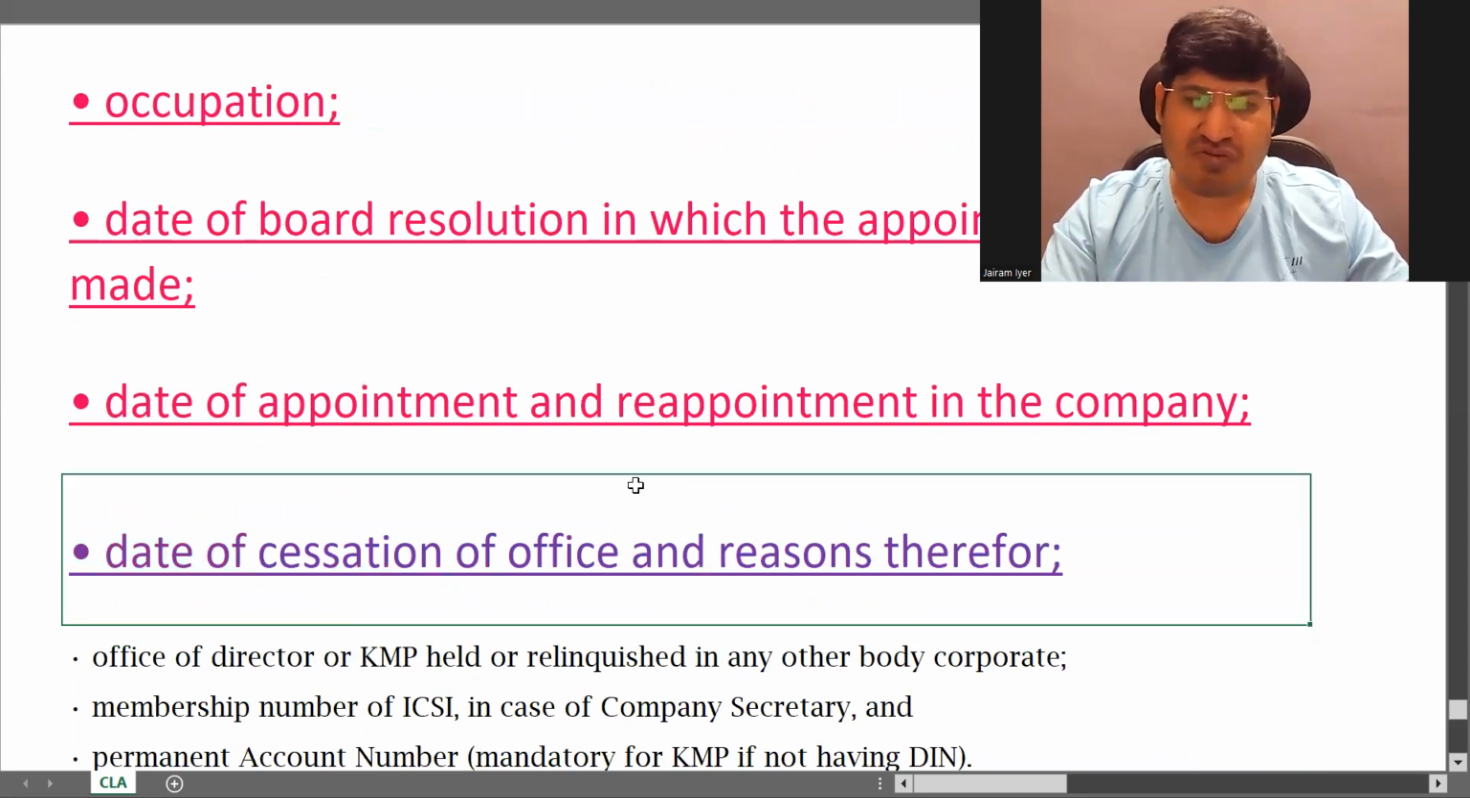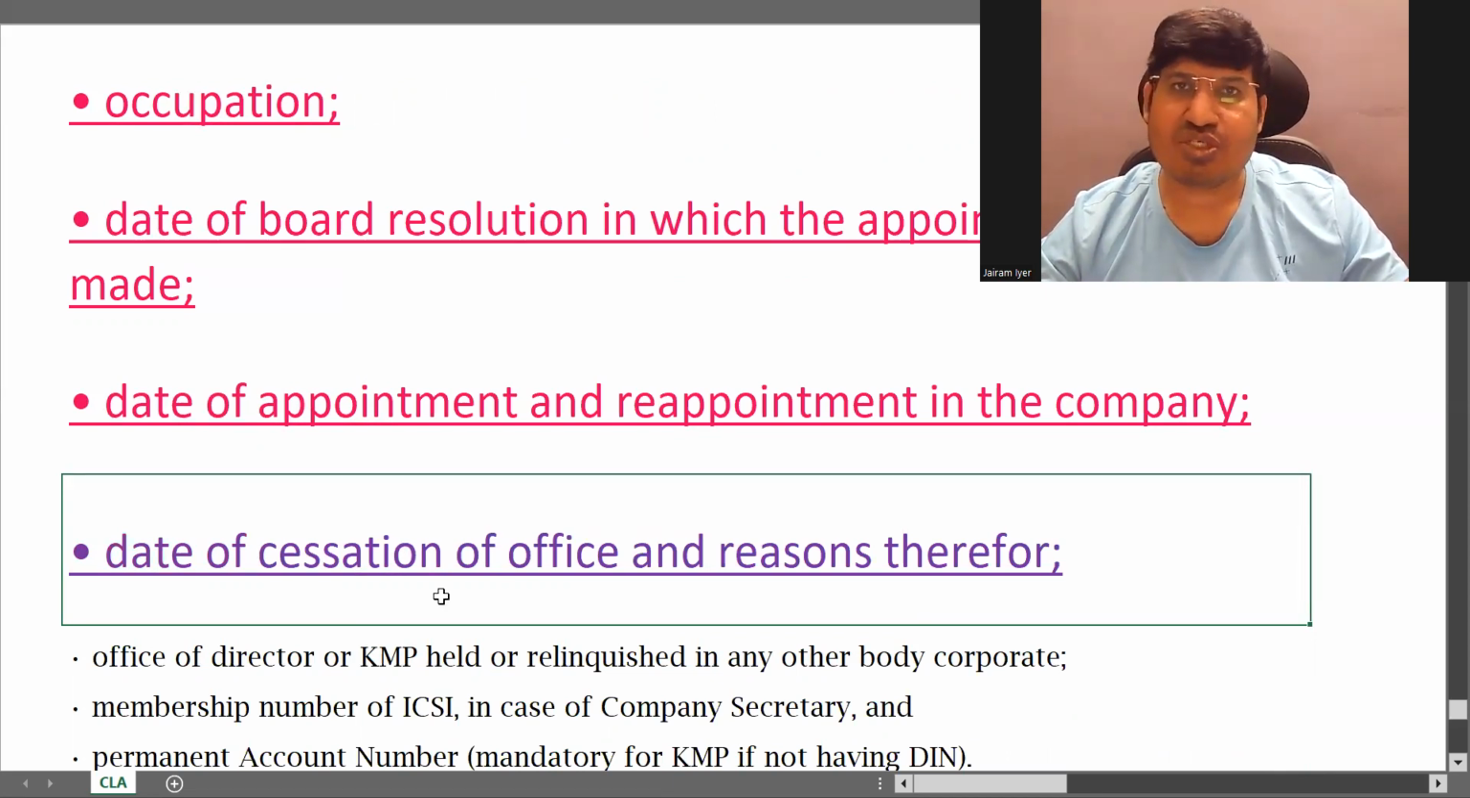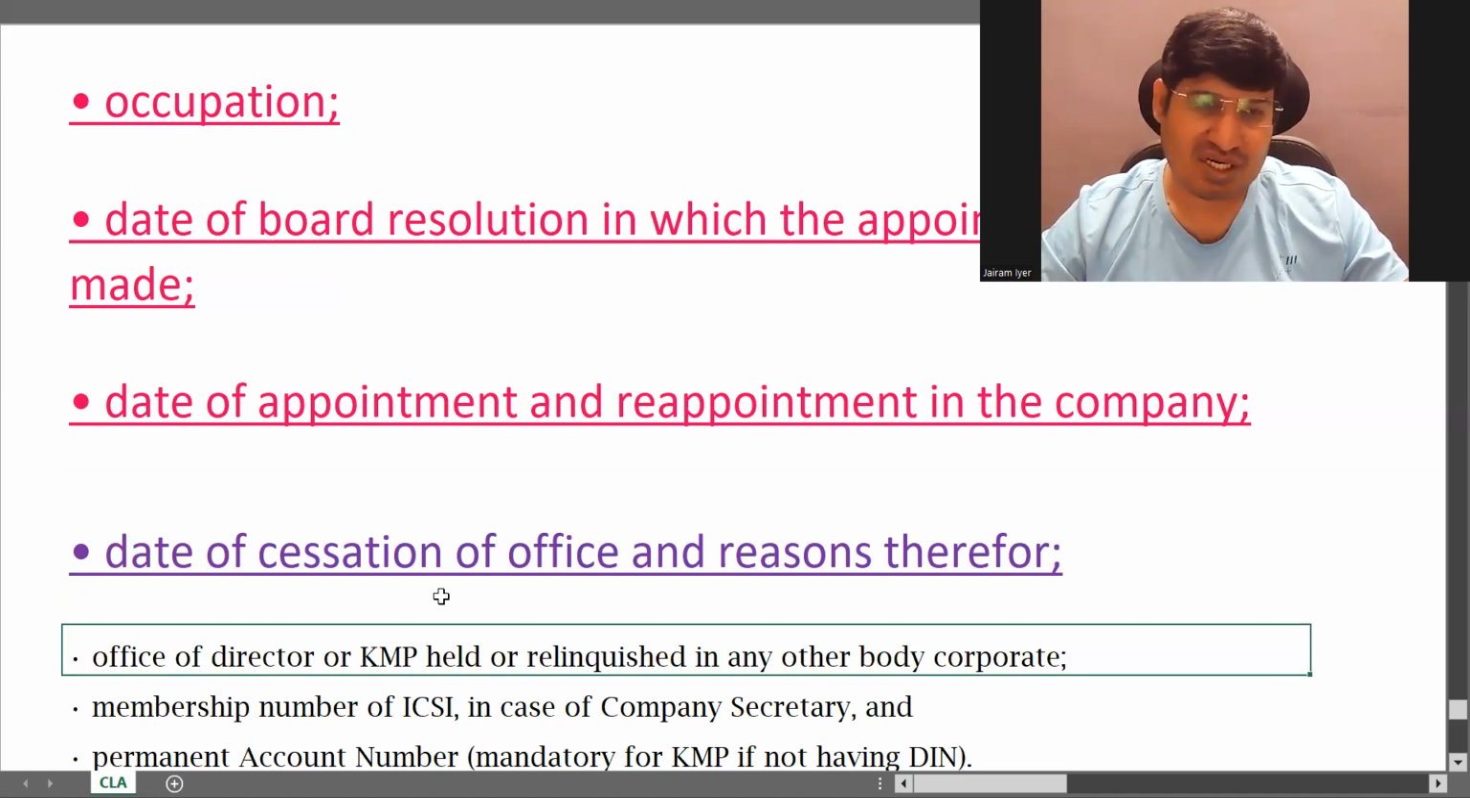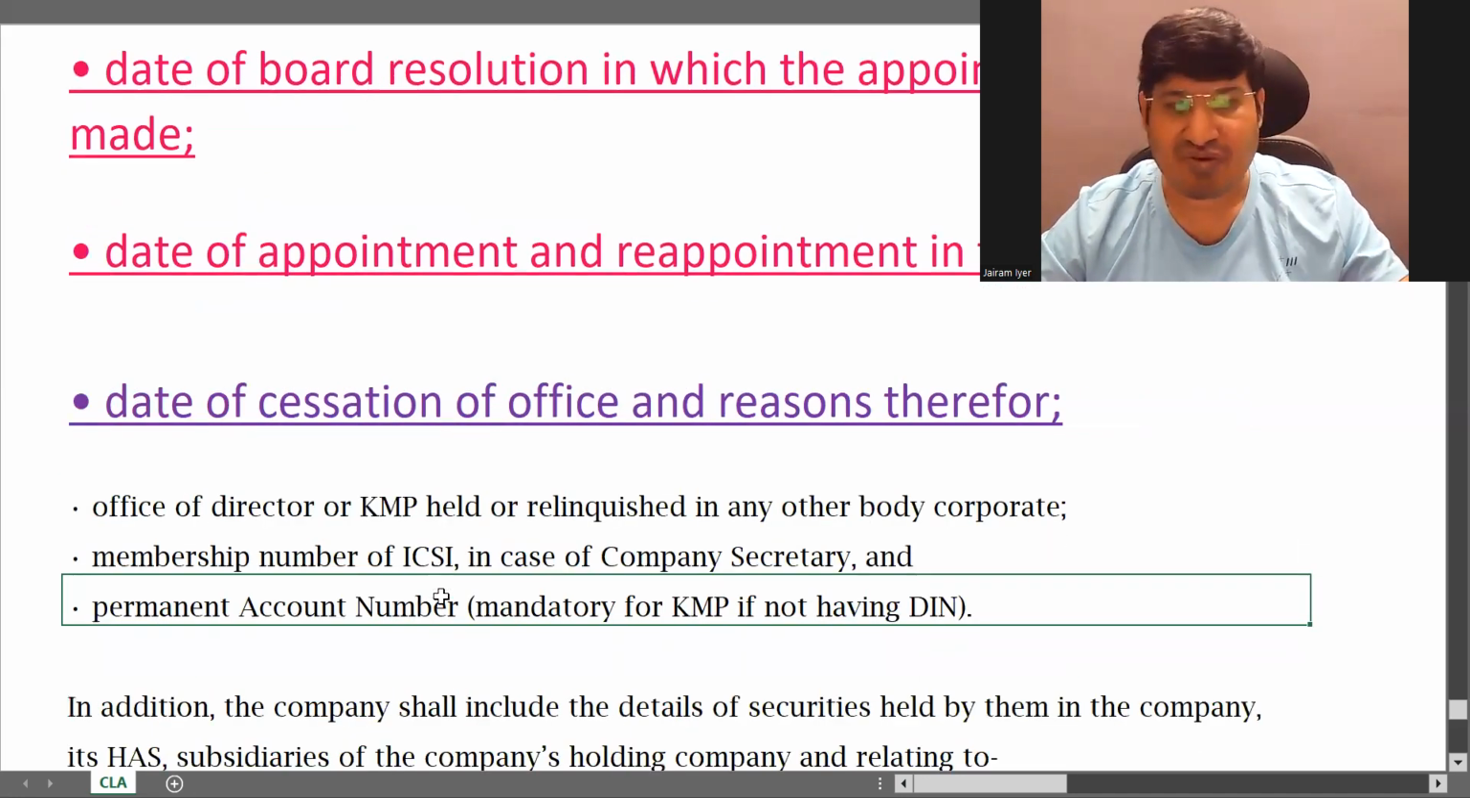Date of cessation of office and reasons therefore. Cessation means the office was terminated. Termination of office is called cessation. So date of cessation and why it was terminated. That you have to write in case it was terminated before.